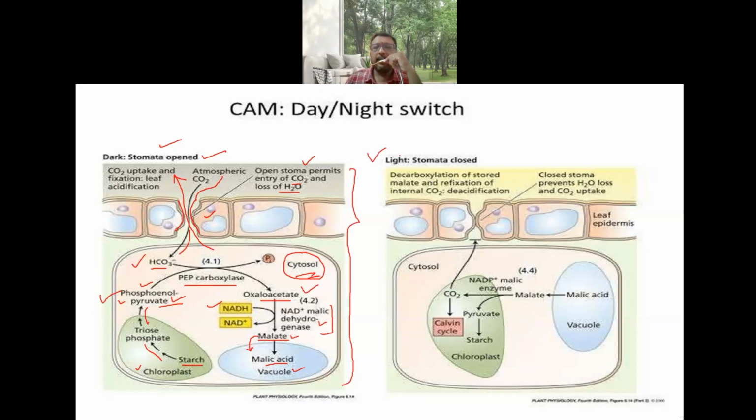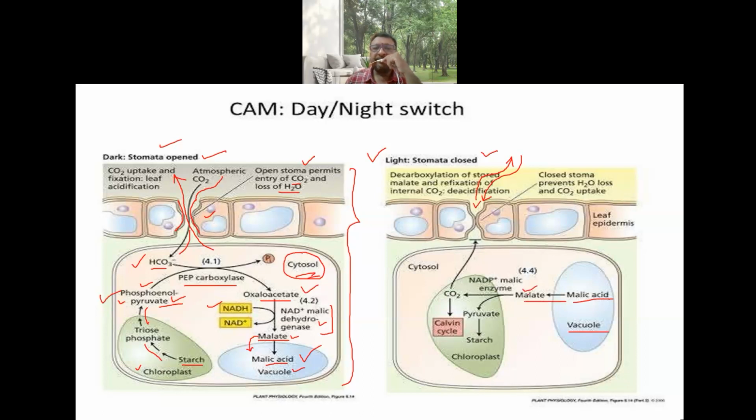Now during the daytime, if you see here, the first thing is the stomata is closed. So no atmospheric carbon dioxide can enter inside, and no water can be released. So whatever malic acid was stored here during the night time in the vacuole, that malic acid is released to the cytoplasm.